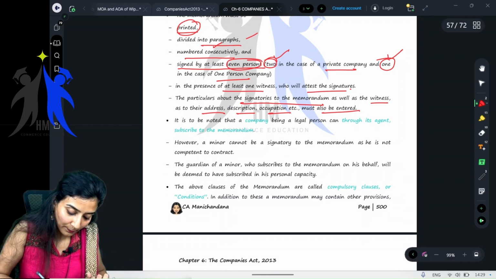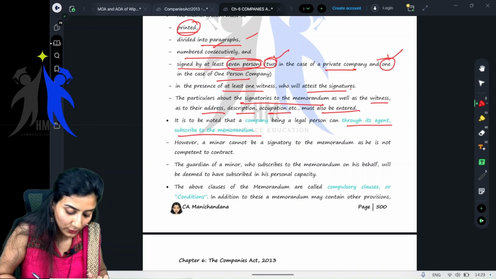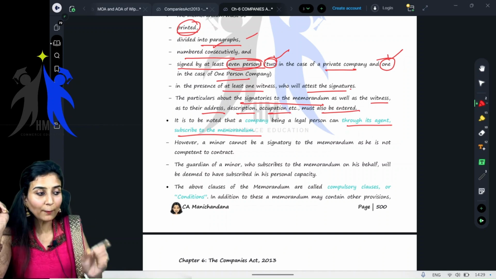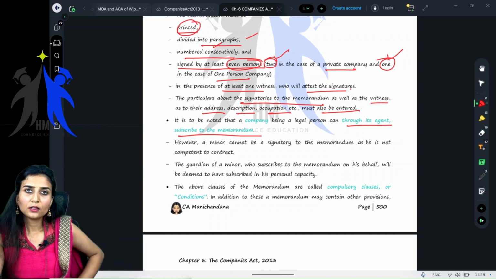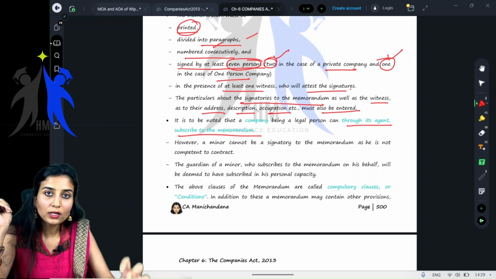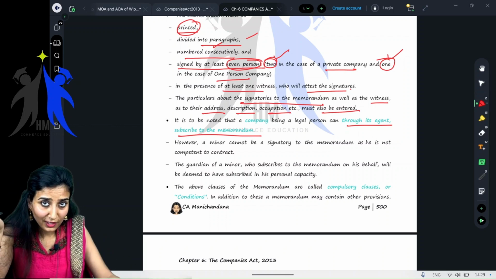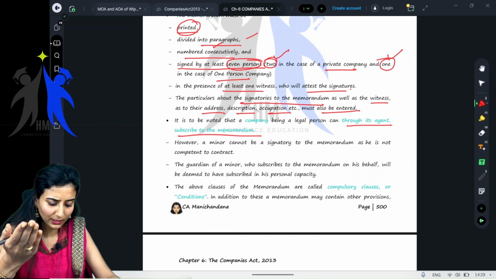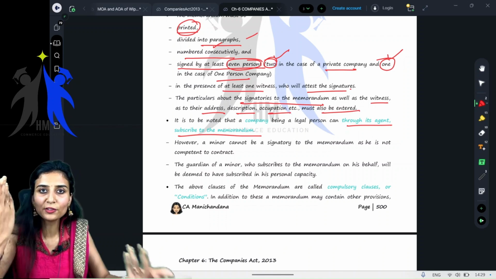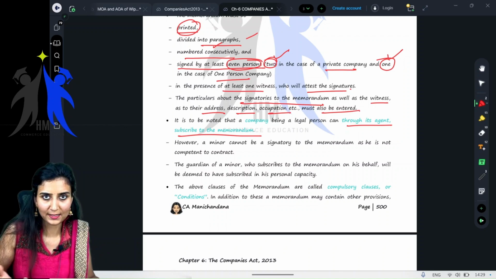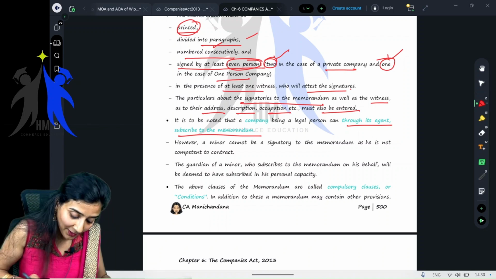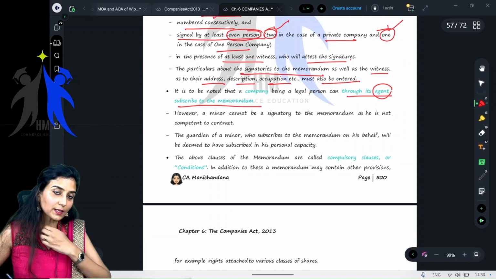It is to be noted that the company, being a legal person, can, through its agent, subscribe to the memorandum. Tell me, can a company become a member of another company? Can a company hold shares of another company? Come on, what have you studied about holding, subsidiary, associate company? Obviously, yes. A company can hold shares of another company. Basics, please. In that case, it can act through its agent and subscribe to the memorandum of that particular company.